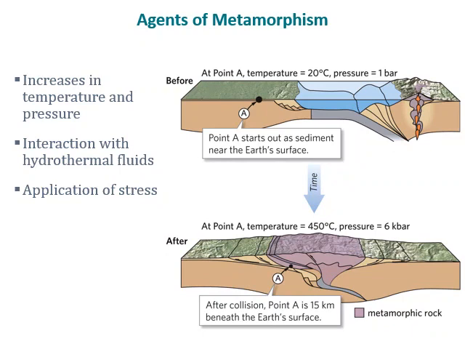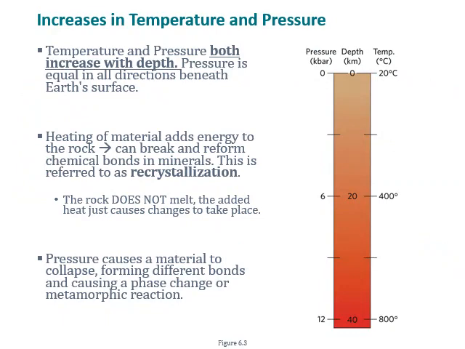These would be at 450 Celsius and 6 kbars at the same point respectively. So these rocks have undergone increased temperature and pressure, likely interaction with hydrothermal fluids at the local scale, and then application of stress. Temperature and pressure both increase with depth.